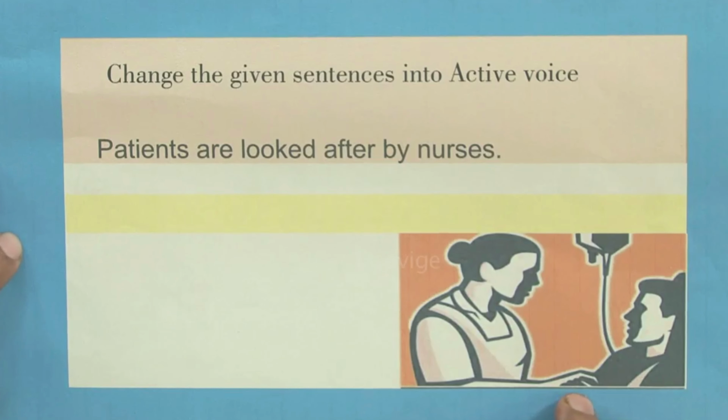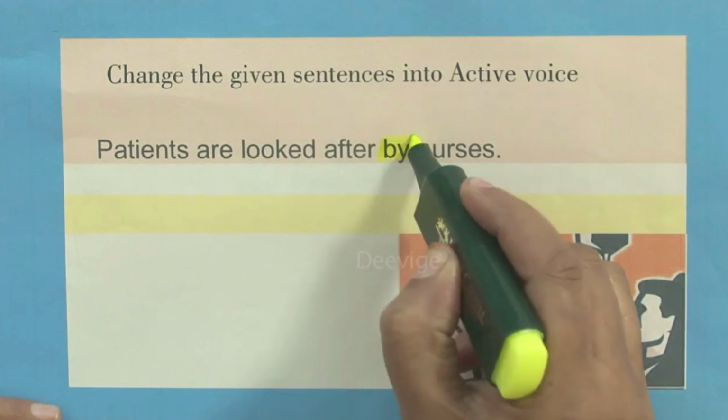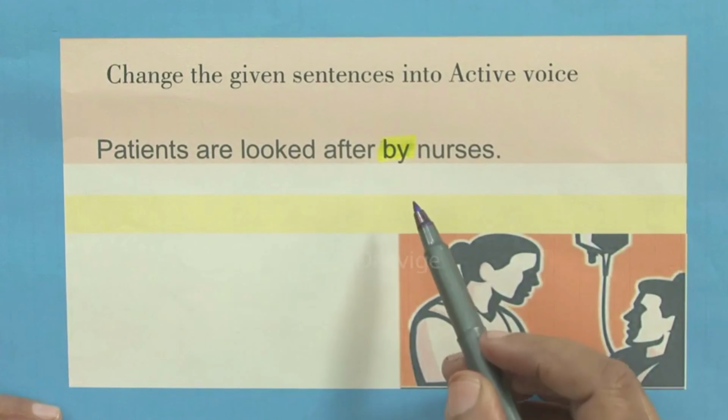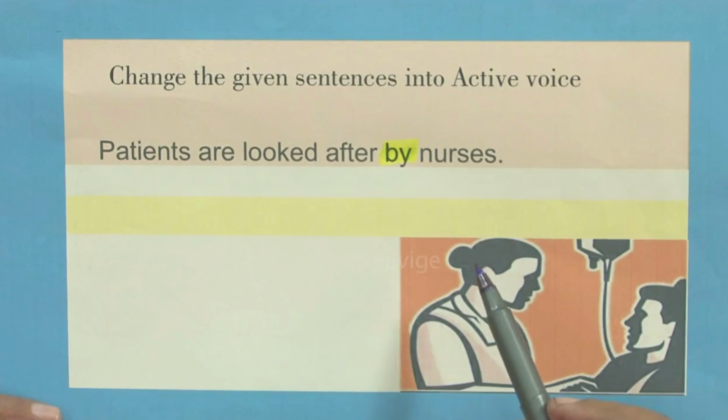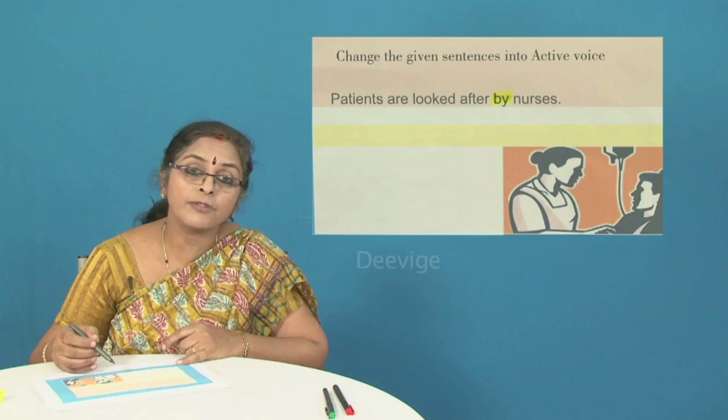The next sentence that we have here with us is, patients are looked after by nurses. I repeat, patients are looked after by nurses. Again, you have the preposition by. So this is one of the indications that this sentence is in the passive voice. Now who looks after the patients?